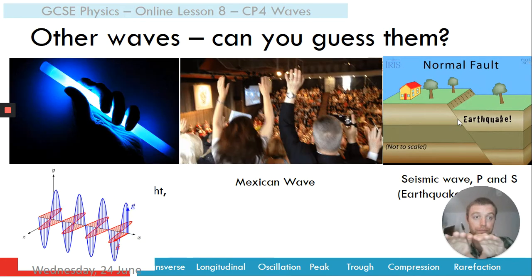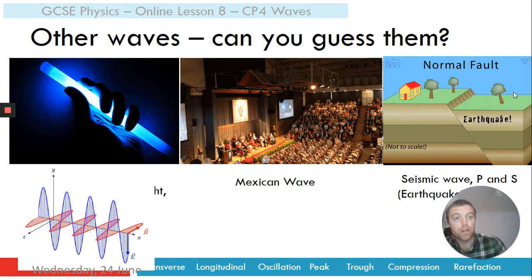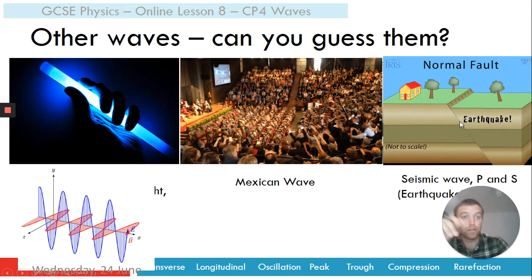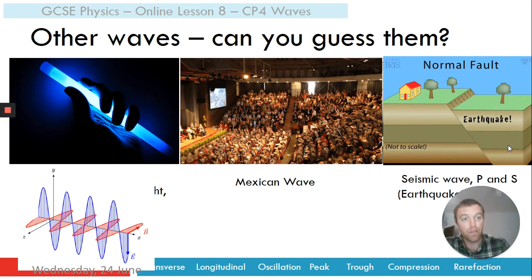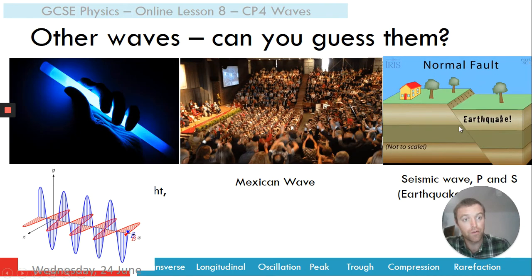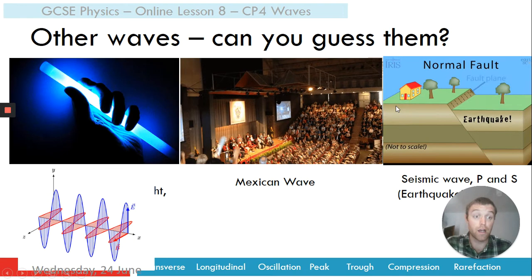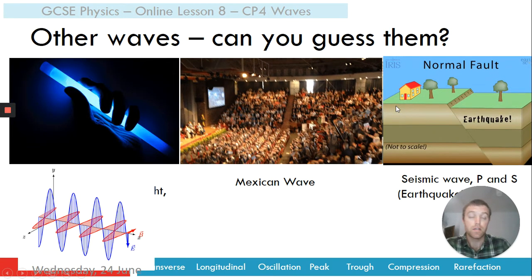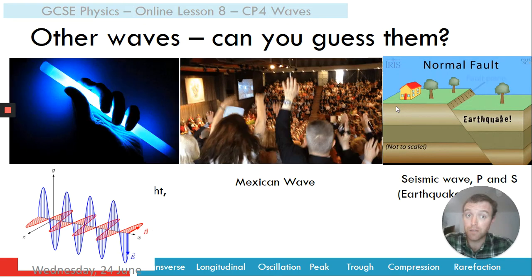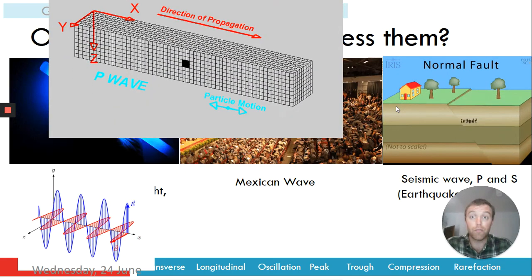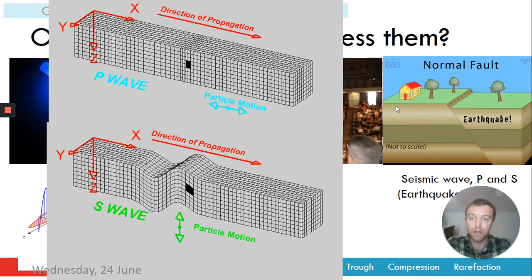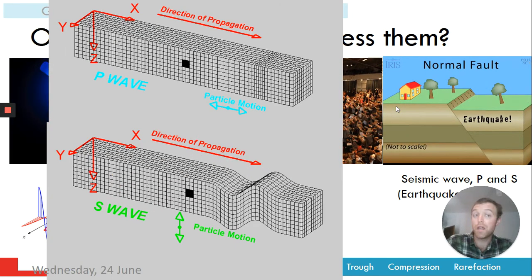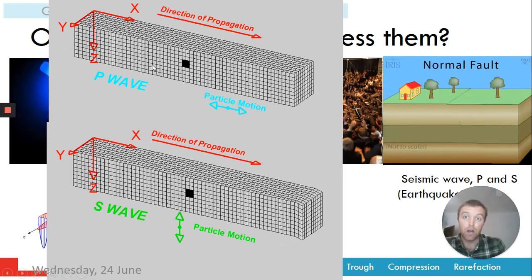Now, as the Earth's crust is pulled apart, there's a huge release of energy, and that energy travels out through the Earth as a seismic wave. There are, in fact, different kinds of seismic wave, as we said. We can have P waves. The two we need to worry about. There are even more than this, incredibly. But the two that we have to worry about for GCSE are called P waves and S waves.